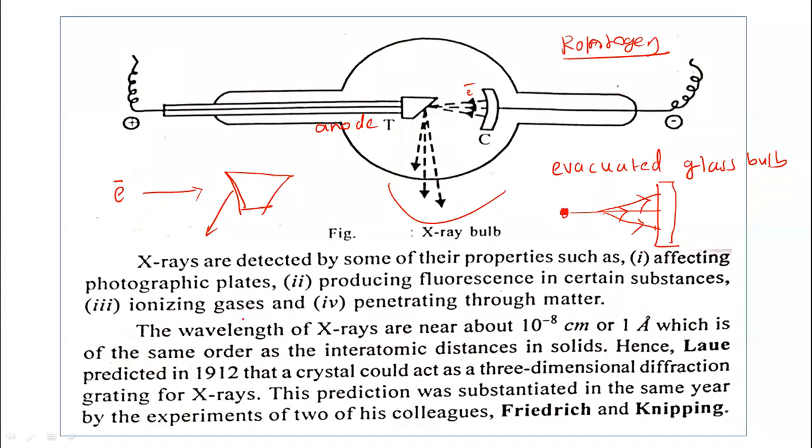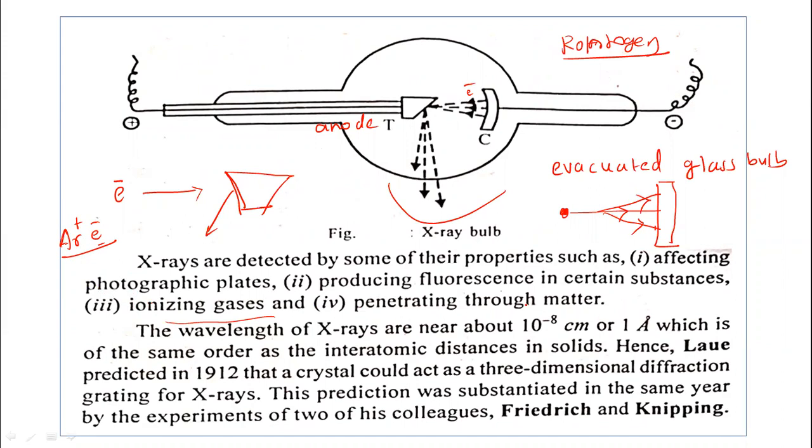X-rays ionize gaseous molecules. When X-rays pass through a gaseous medium, they can even ionize inert gases, particularly argon. Argon gas is ionized by X-rays, producing positively charged argon and an electron. Generally inert gases do not give up electrons, but X-rays can withdraw an electron from their valence shell. That's why they can ionize gaseous molecules.